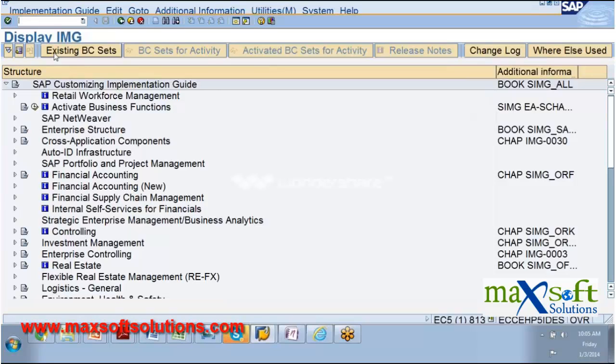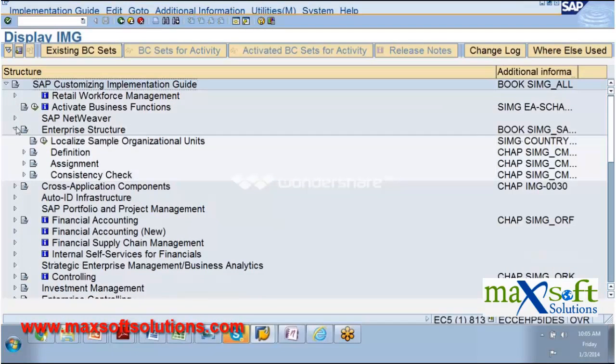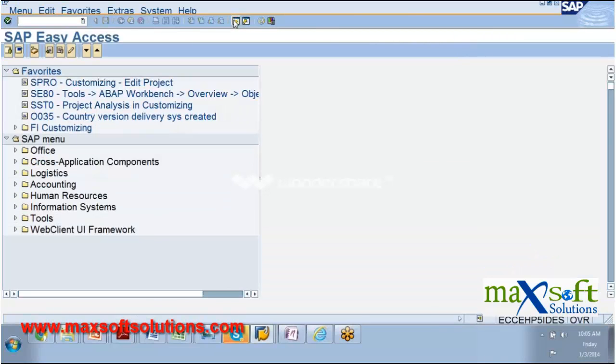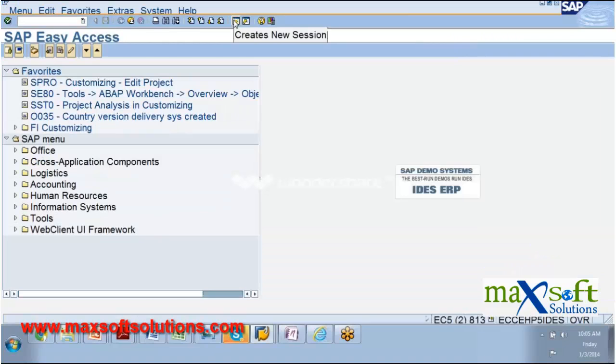So how do we do an enterprise structure? I'll be showing you how to create all these definitions, and I'll show you the next screen, the GUI. How do we work in this and that?